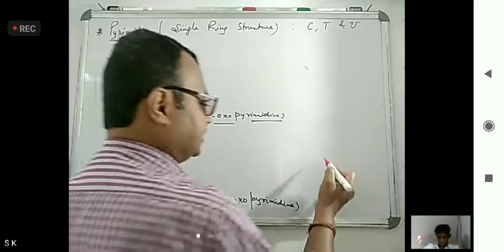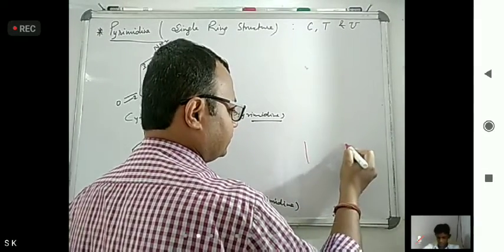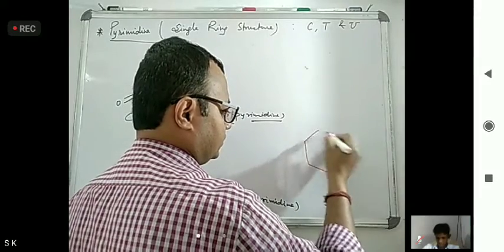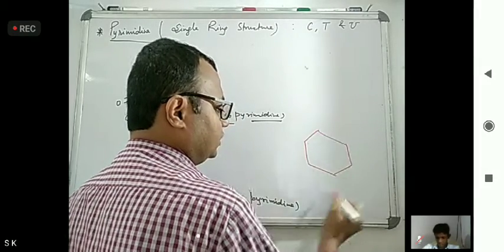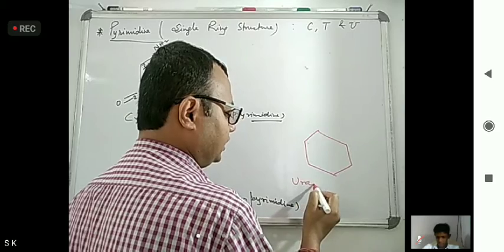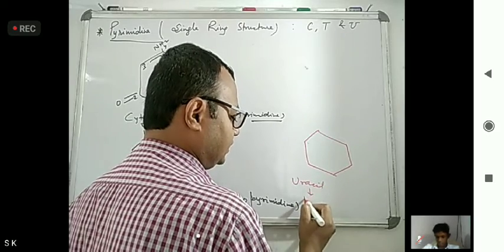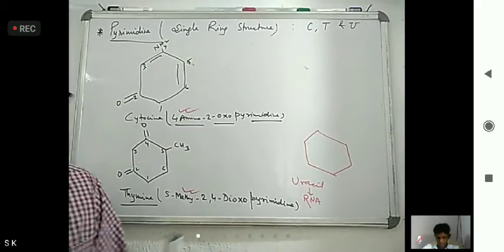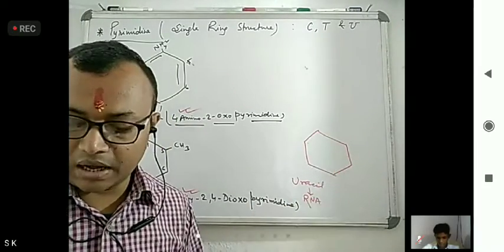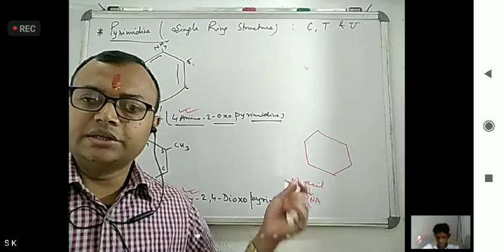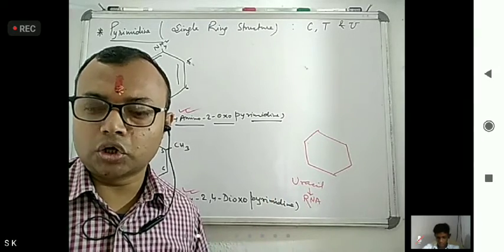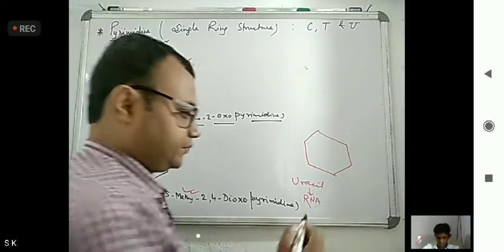Now the last one is uracil. Where is uracil present? It is present in RNA in place of thymine. Thymine is present in DNA. Now the chemical name of uracil is 2,4-dioxopyrimidine.